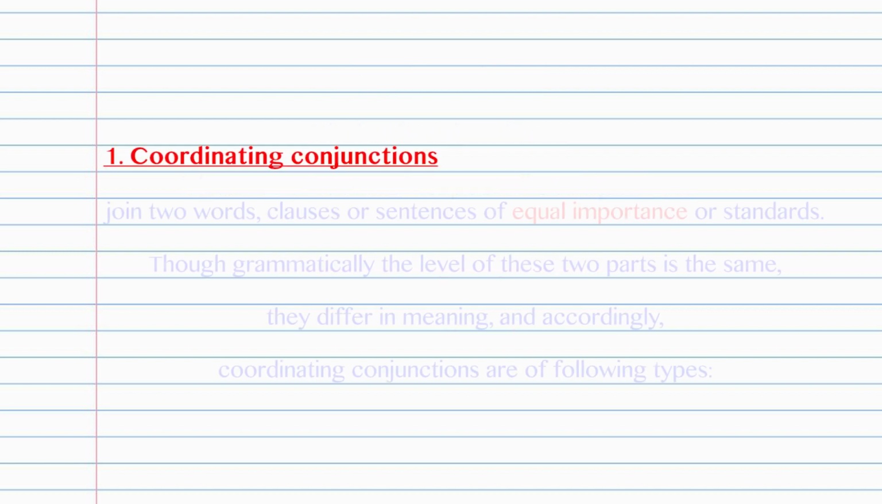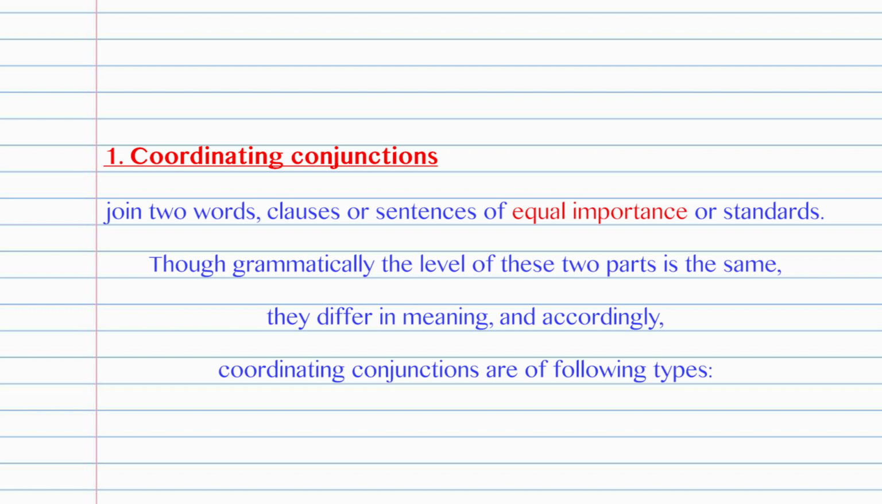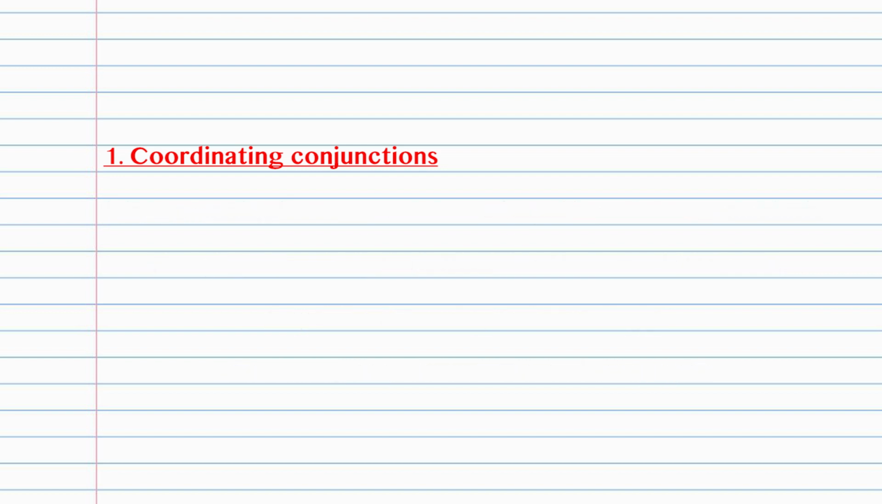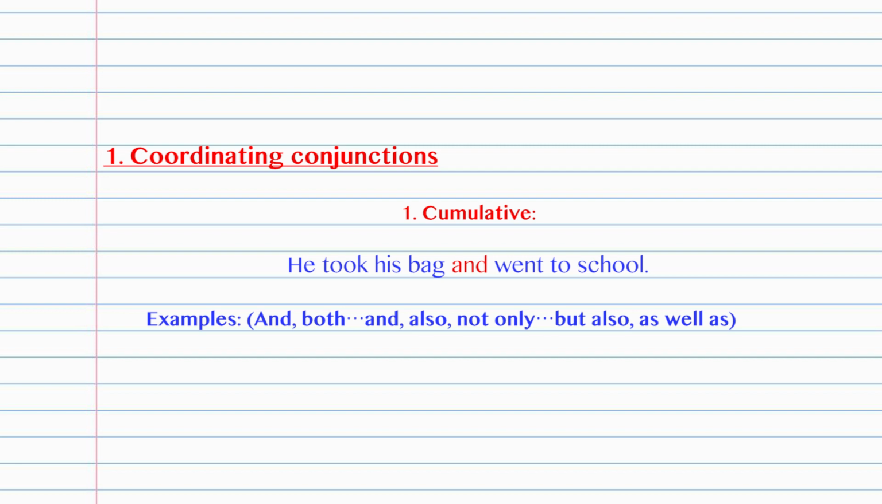Coordinating conjunctions join two words, clauses, or sentences of equal importance or standards. I have written it in bold type, please see. Though grammatically the level of these two parts is the same, they differ in meaning, and accordingly, coordinating conjunctions are of following types. First is cumulative. He took his bag and went to school. Example, and, both and, also, not only but also, as well as, etc.